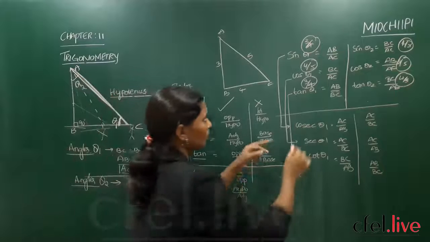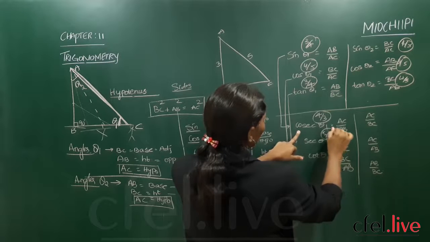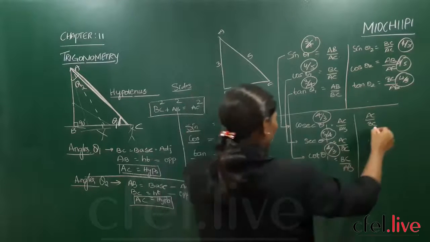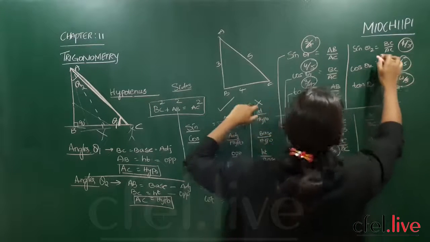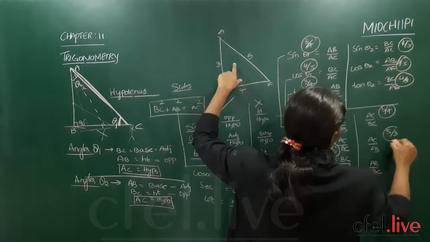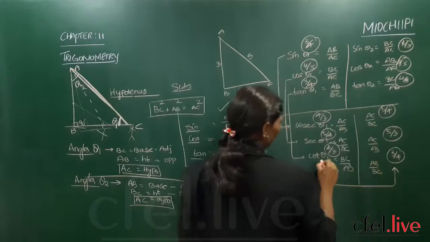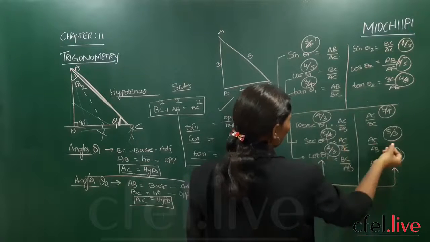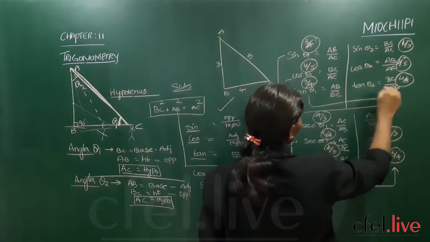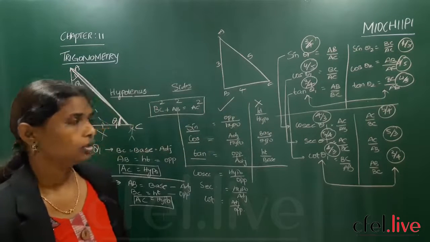Now if you come to cosec, now it will be 4 by 3. This is 5 by 4. This will be 4 by 3. Now here, this will be AC, no? 5 by 4, 5 by 3, 3 by 4. Only these two will be exactly opposite: 4 by 3, 3 by 4. Now here, right? These are not equal. Here also tan and cot are equal. Again these two are not equal. Got it? Is it clear?